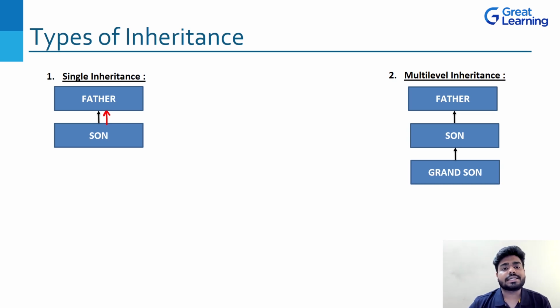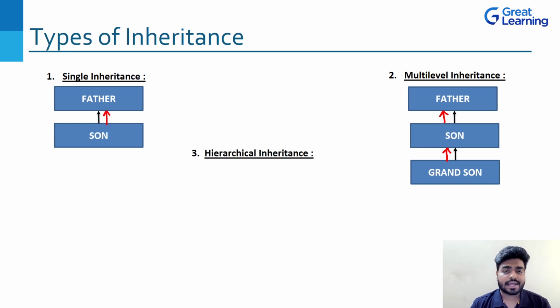That is what is called multi-level inheritance. But here you have to focus on one thing, that the grandson is inheriting the properties from the son, okay, and not the father. The grandson is inheriting directly from the son and not the father. The son is inheriting the properties directly from the father. Okay, so it's like a level, right?